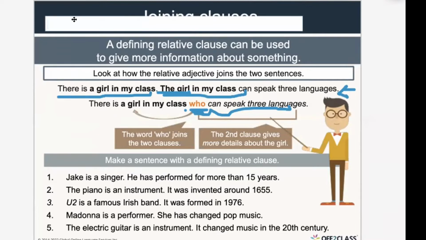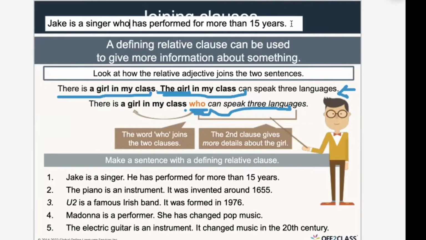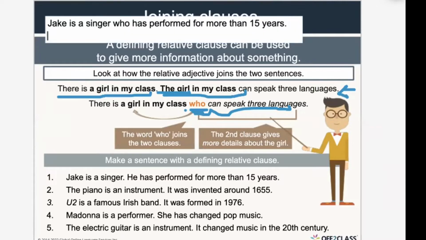Jake is a singer who has performed for more than 15 years. Very good. See? Instead of 2 sentences, which is too long, I just use what? 1. Yes.